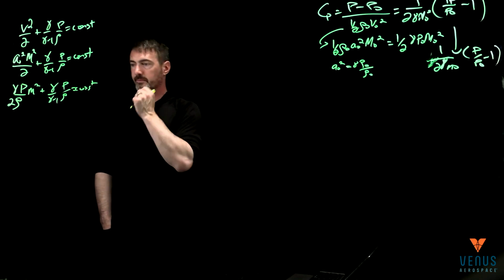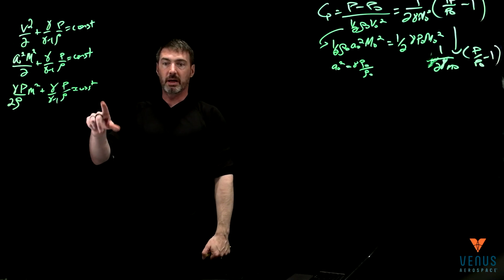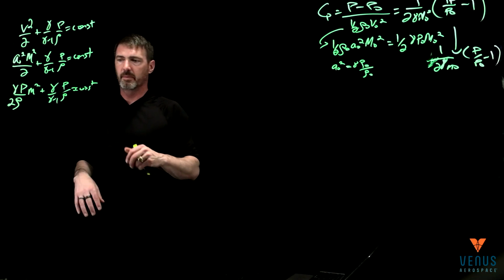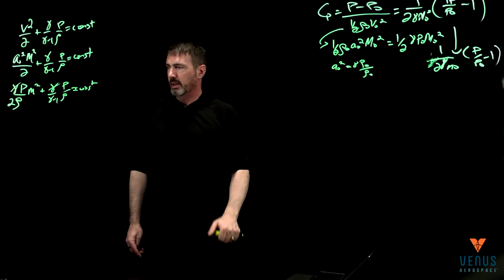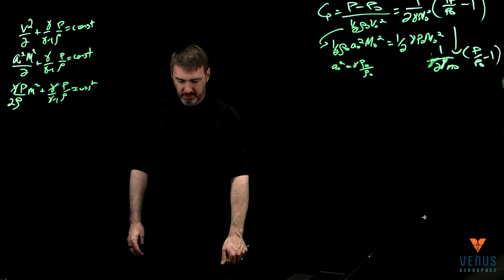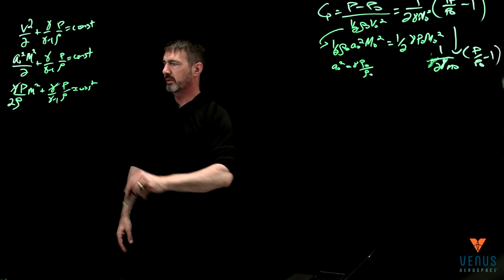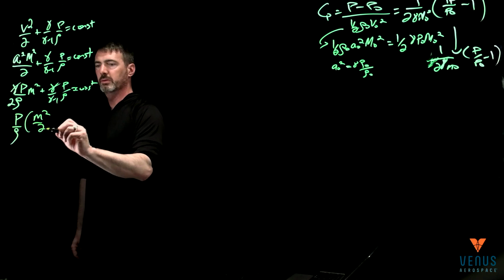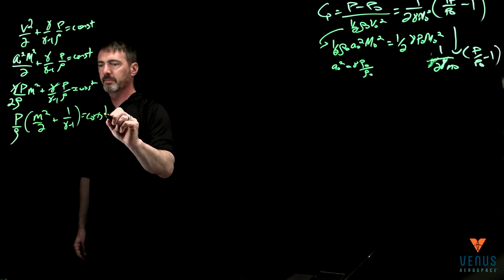All right, well, gamma is just a constant. So if I divide both sides by the gamma, this is still just a constant. The constants change, but it doesn't matter. So I know I can get rid of the gammas. And then I'm going to gather the terms. And so then that's P over rho. I have Mach squared over 2 plus 1 over gamma minus 1 is equal to constant.